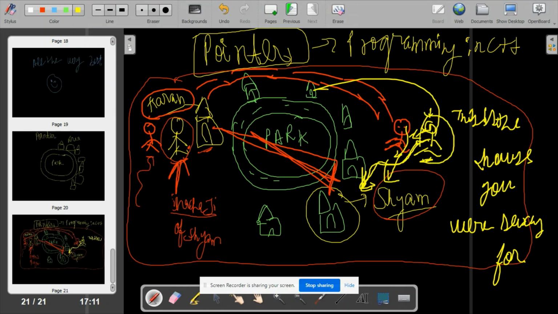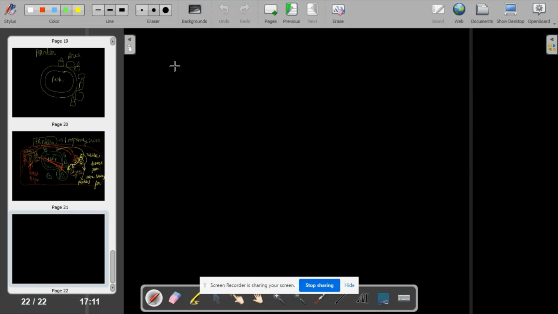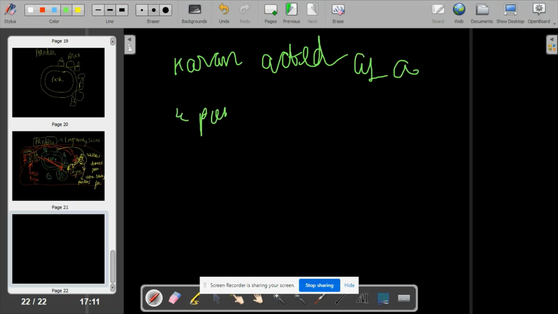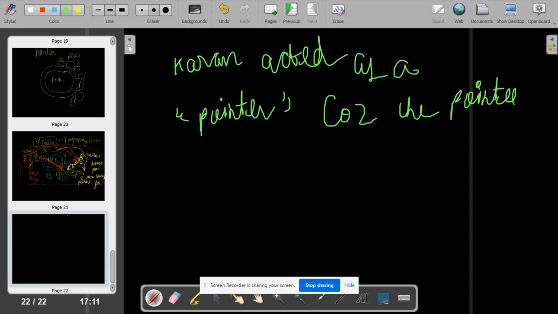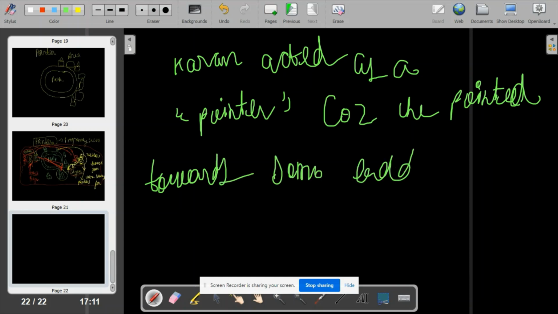So Karan acted as a pointer, because he pointed towards some address. Karan acted as a pointer because he pointed towards some address.